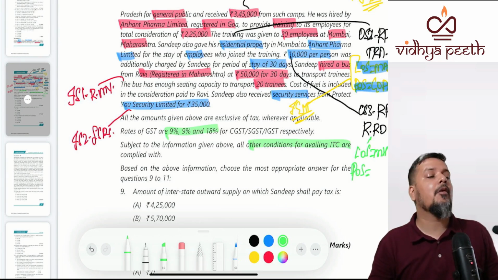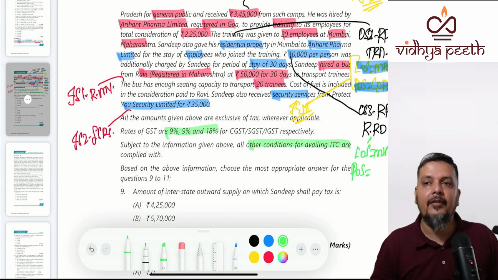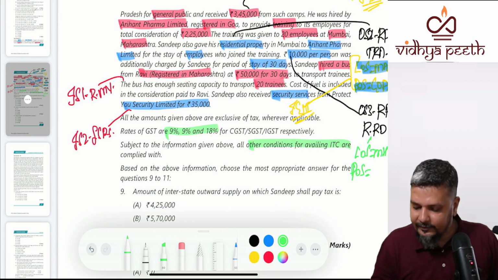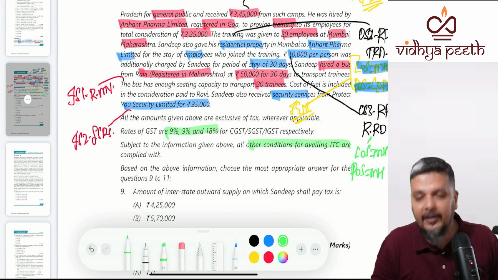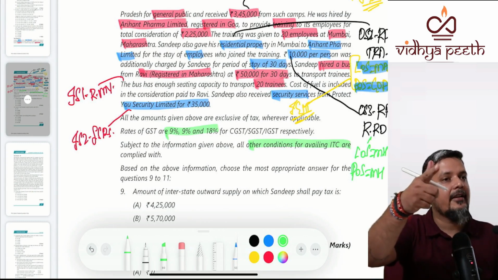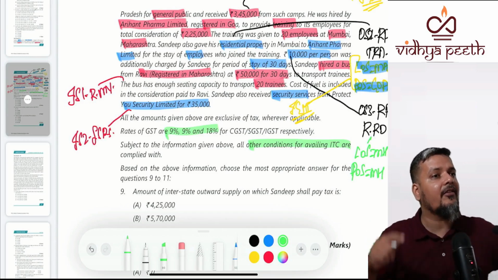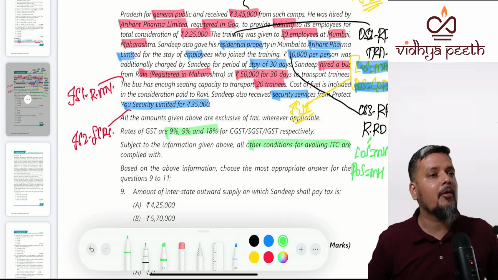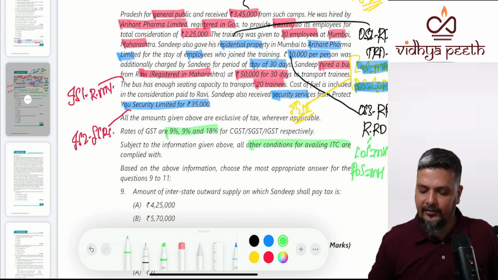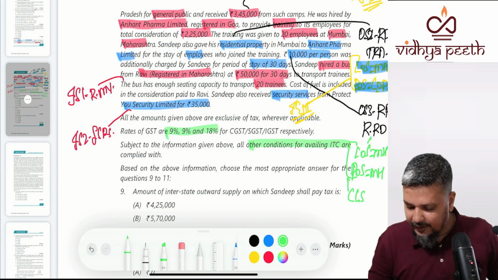No. For renting of immovable property, whether the recipient is registered or unregistered, it is always the location of immovable property. Though it is to a registered person, when you talk about immovable property, whether you are a registered or unregistered person, place of supply is the location of immovable property. Where is the immovable property located? Mumbai, Maharashtra. So is it interstate supply or intrastate supply? So CGST. Clear?